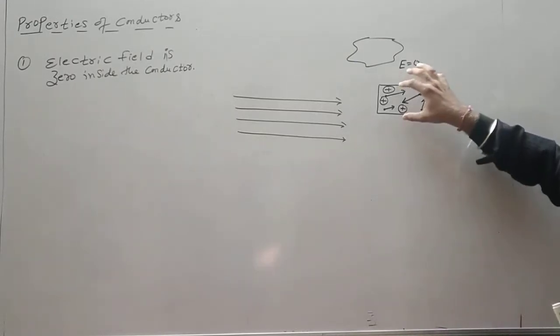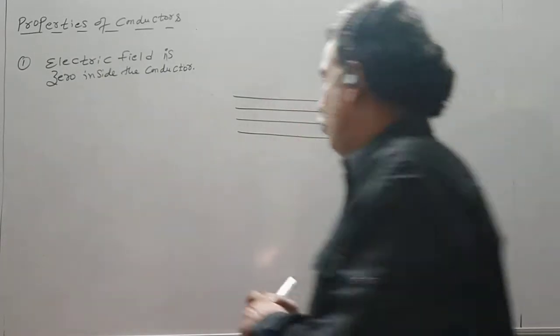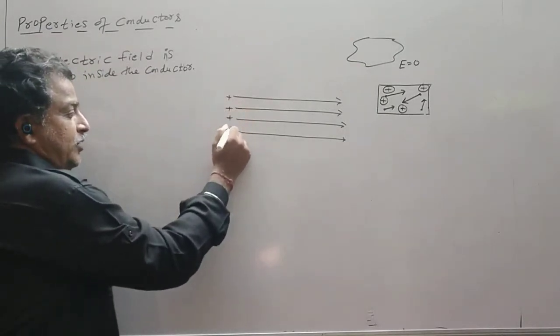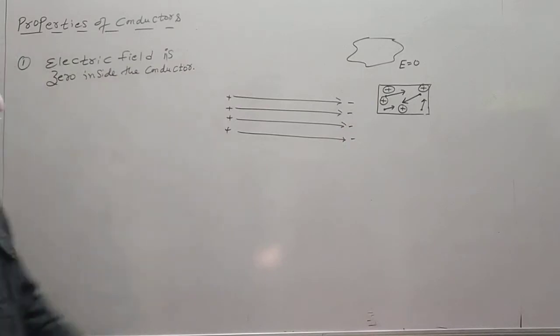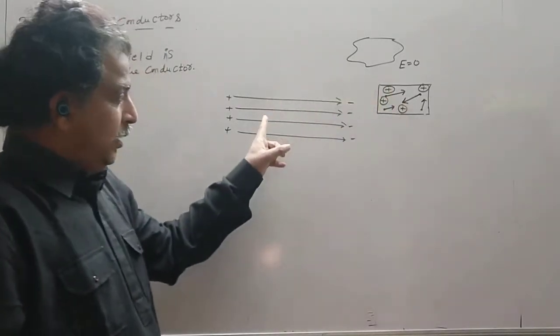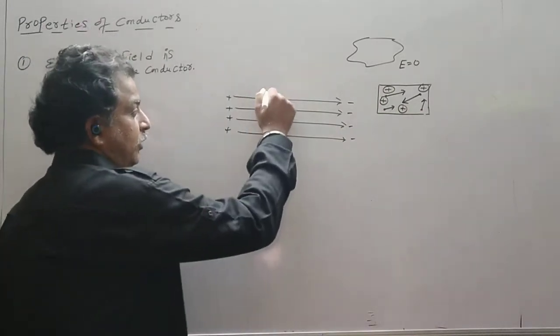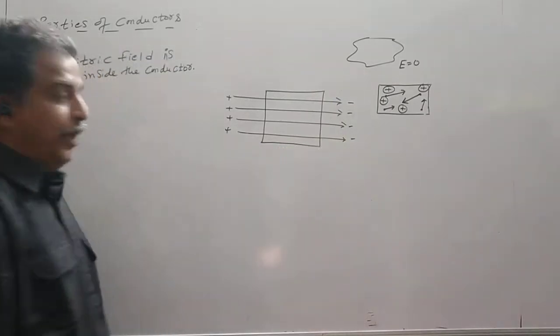I place this conductor inside a uniform electric field. Now we know that if I draw this uniform electric field, these are the plus charges, I am drawing the field lines, and these are the minus charges. Now as soon as I place this conductor inside the uniform electric field, what will happen?